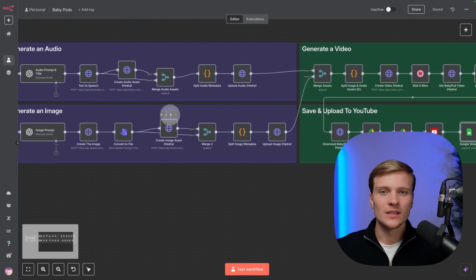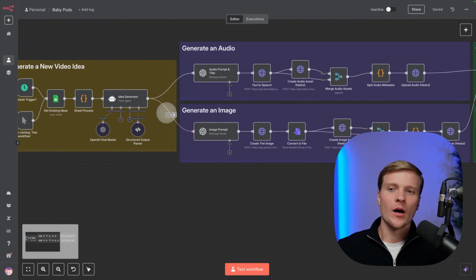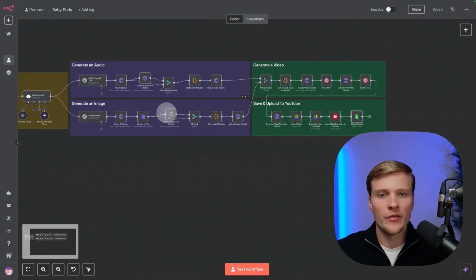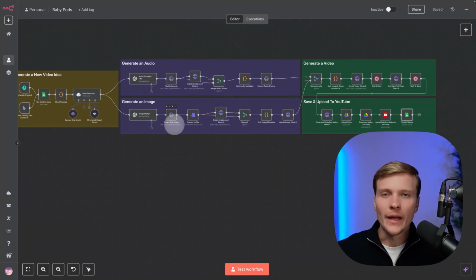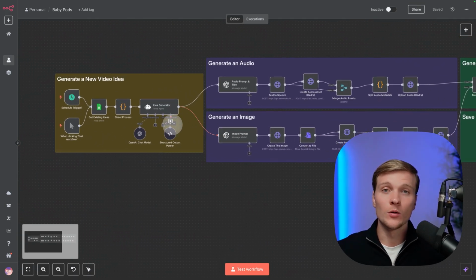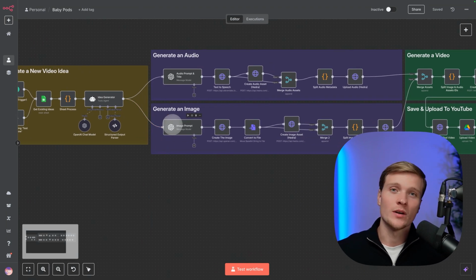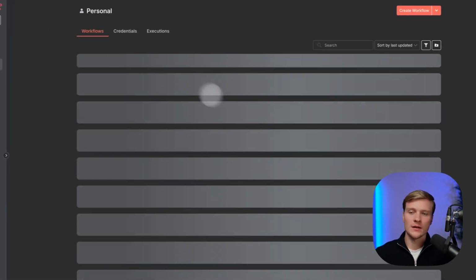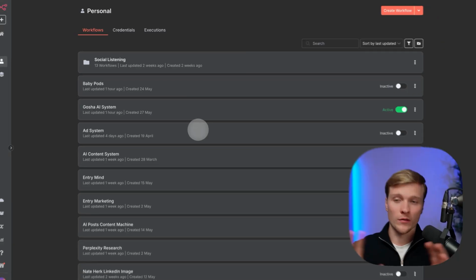Every single node is not that hard to set up. There are only a couple nodes that you might need to tweak potentially, but other than that, you will just copy the whole template and you will be good to go, which is super convenient. And now, as promised, I'll show you how you can copy and set up this system from my template for free. So first of all, let's go back to the n8n workflow section.